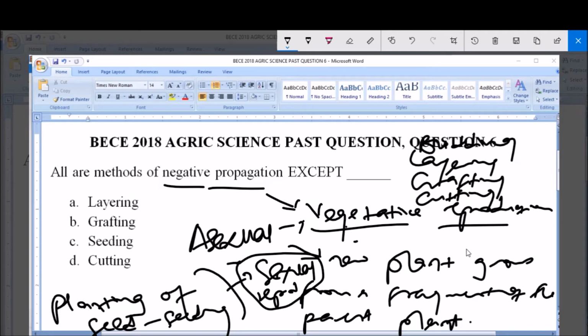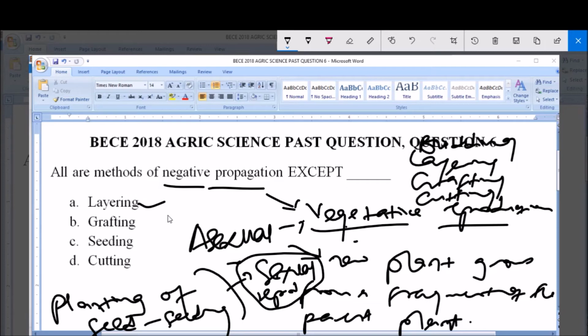Now the question says all are methods of vegetative propagation except. A says layering. Now layering, like I've mentioned, is a method of vegetative propagation. And in terms of layering, a part of the plant is made to make contact with the soil, and it begins to develop adventitious roots. Then B, grafting, is also a method of vegetative propagation.